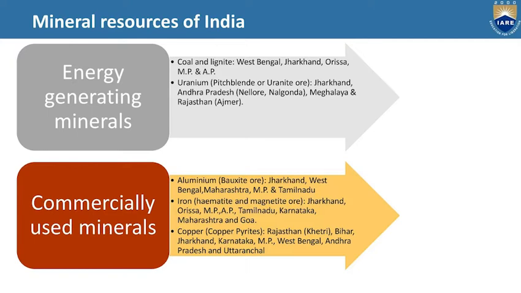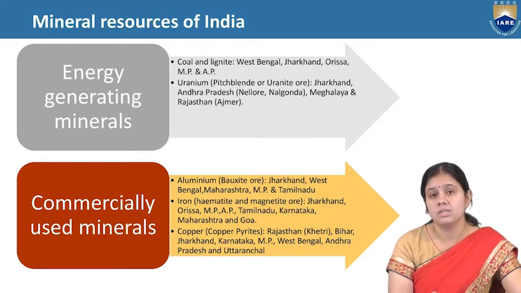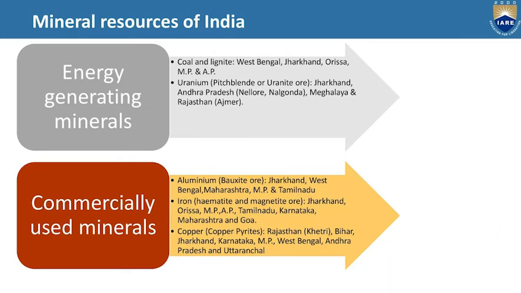Uranium comes from pitchblende and uranite ore, and the uranium mines are present in Jharkhand, Andhra Pradesh's Nellore area, Meghalaya, and Rajasthan's Ajmer area. And now we come to commercially used minerals. Those minerals are used for commercial purposes, like the manufacturing of cars and bridges. So first one is aluminium. Aluminium is extracted from the bauxite ore, and aluminium mines are present in Jharkhand, West Bengal, Maharashtra, MP, and Tamil Nadu.